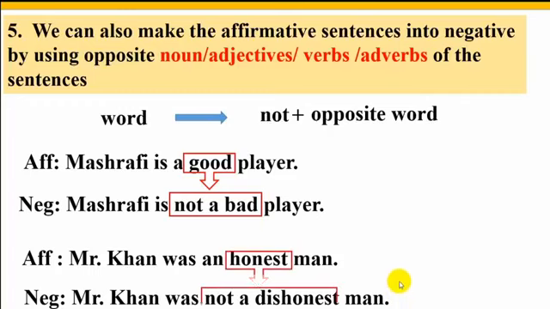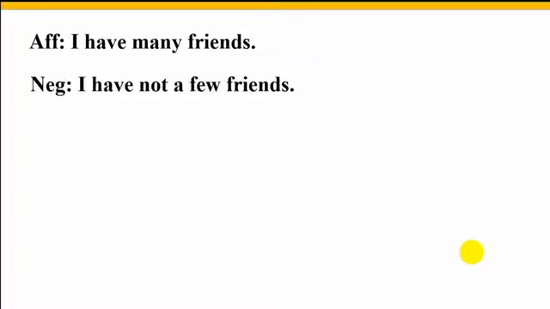Look, dear students, let's see more examples. I have many friends. Here many is an adjective and the opposite word of this adjective is a few. So we can write: I have not a few friends.